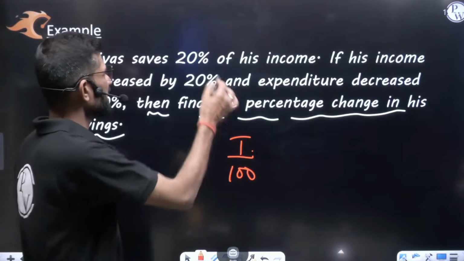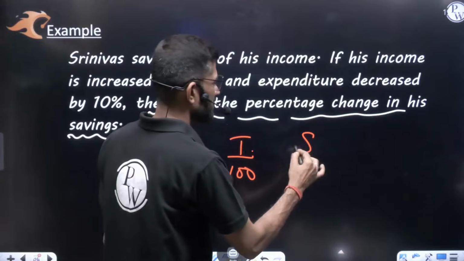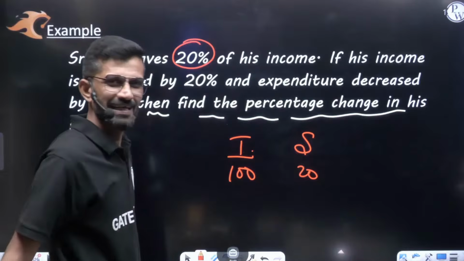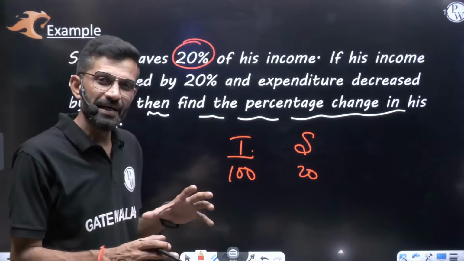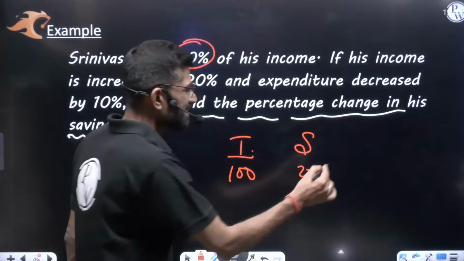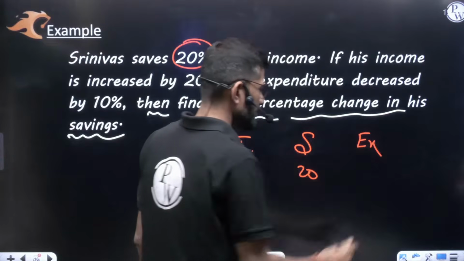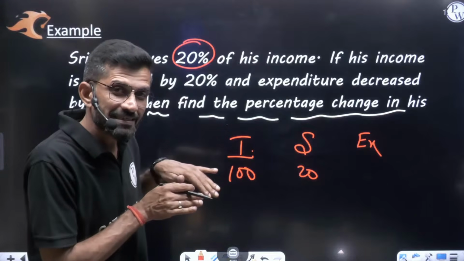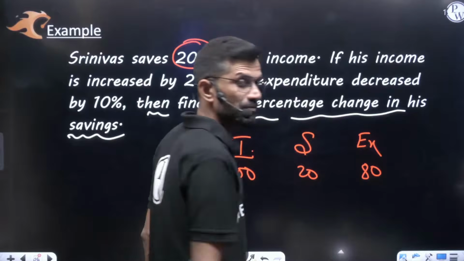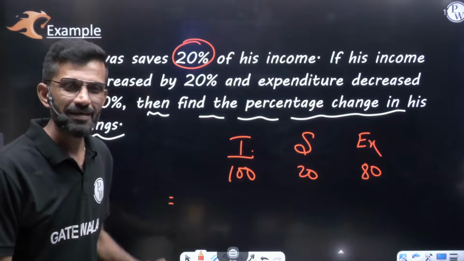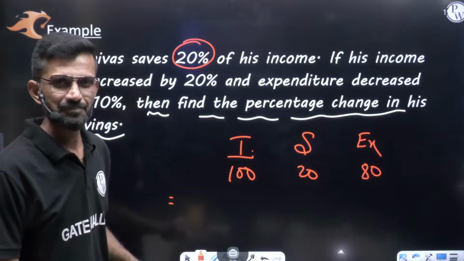Initially he was saving 20%, which means savings of 20 rupees. In every 100 rupees of income, 20 rupees is saving. So how much is he spending? Obviously 80 rupees. Clear? Now, let's see the condition.